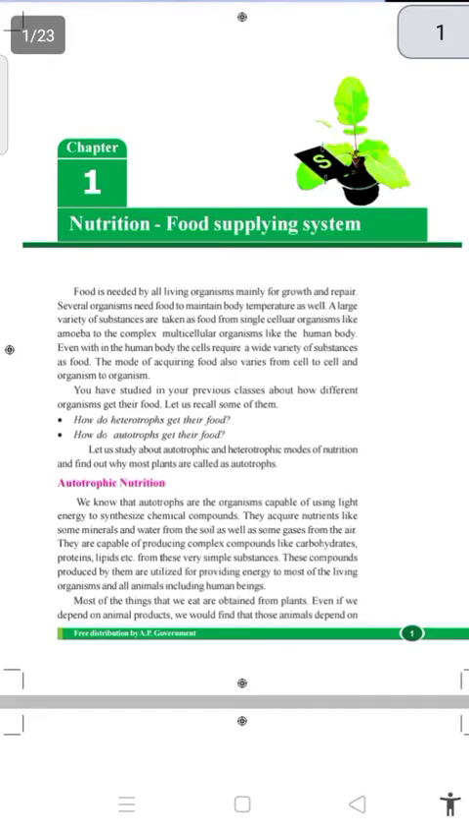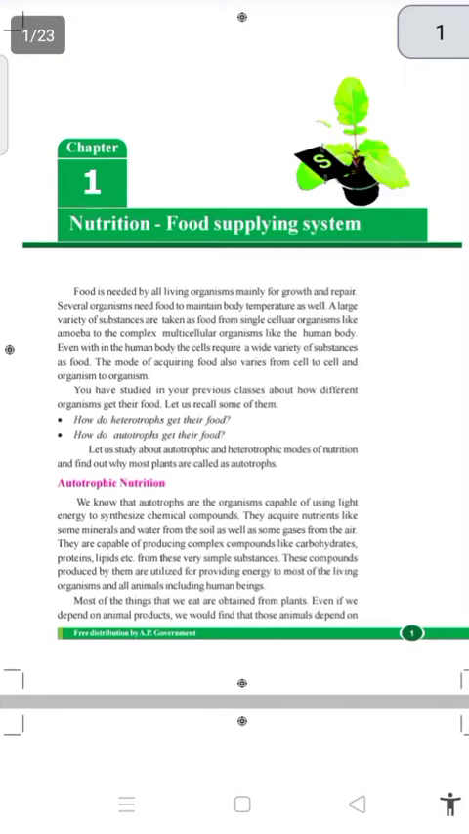Food is needed by all living organisms mainly for growth and repair. Food is the main thing from which we get nutrition. For all living organisms, nutrition is mainly for their life processes. Several organisms need food to maintain body temperature as well. When there is nutrition, only then will our body be controlled by our mind. Otherwise the body will not be controlled by our mind, and we will get some diseases.